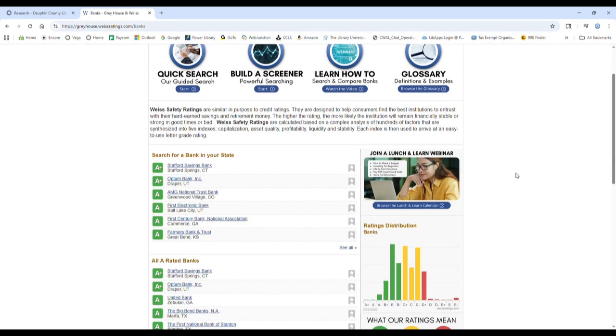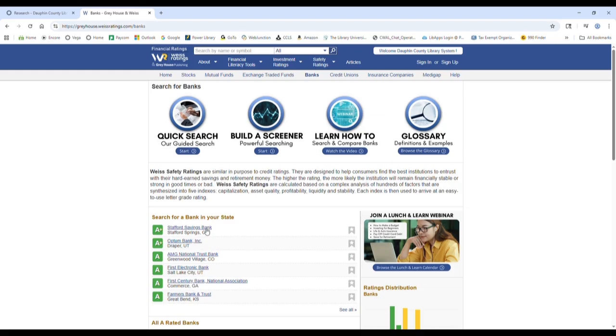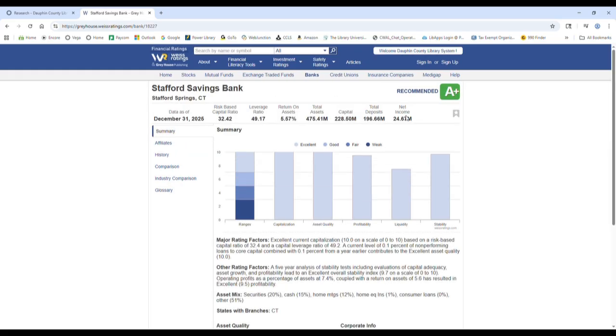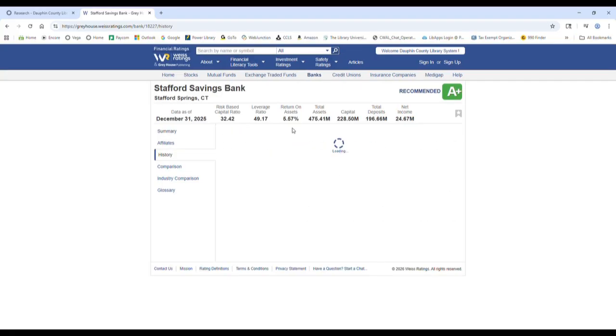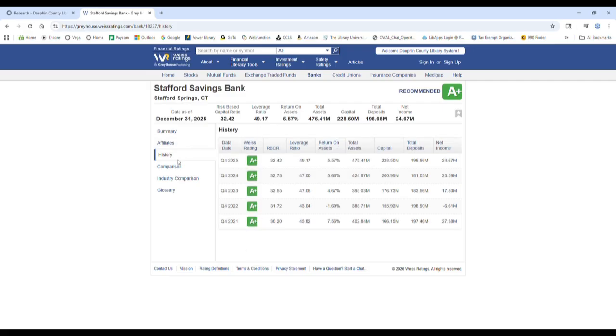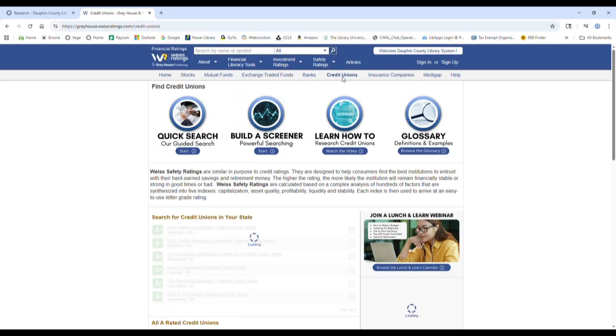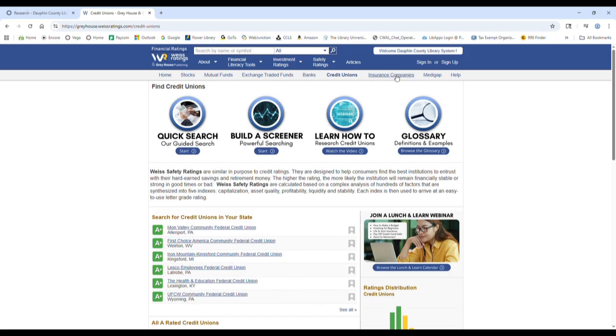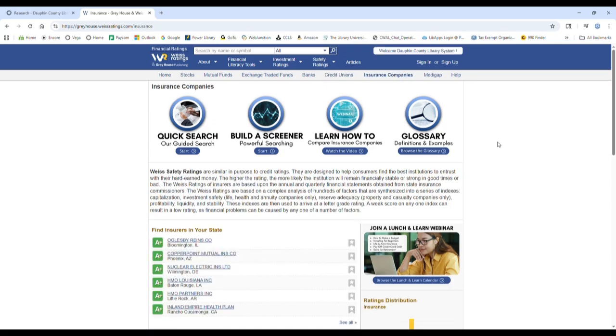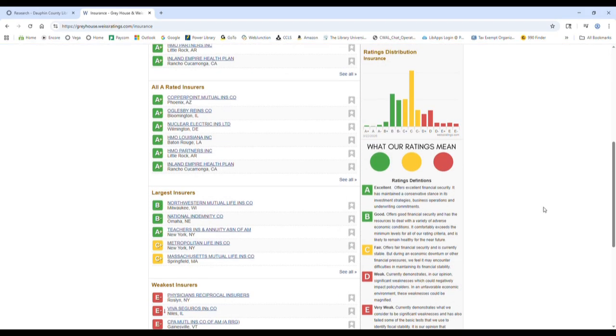So if you want to take a look at a bank's profile, which we'll do real quick, you can open it up and you can see what this rating up here was based on. You can see the history of how this institution has been rated, and you again have the handy comparison tool, so you can click here to compare it to up to 3 other institutions. Credit unions, same setup, and then insurance companies, even though these are very different from banks, how you use the searches and the tools that are available to you are once again very similar.